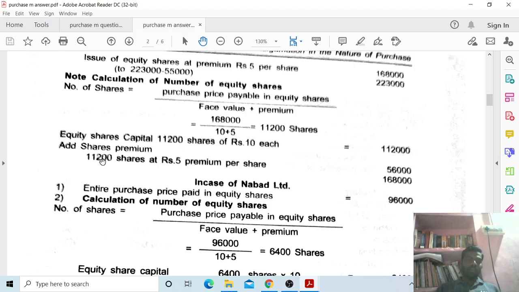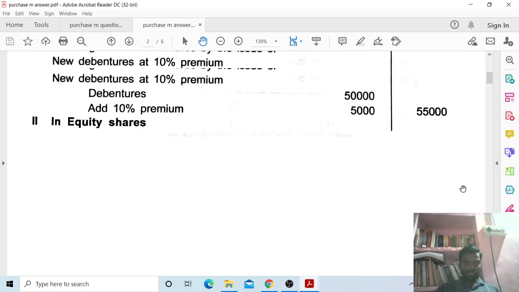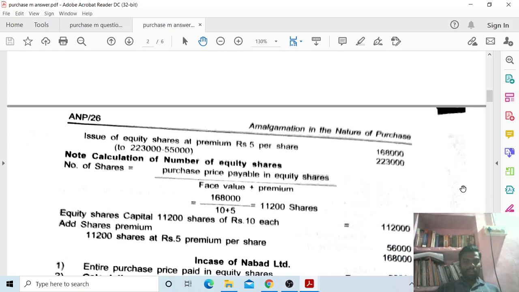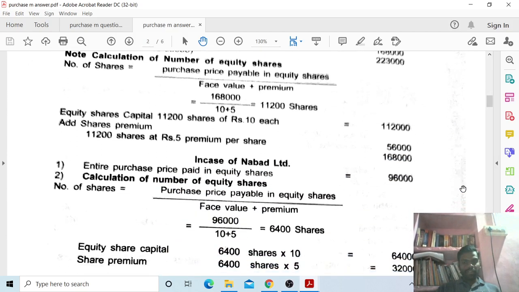Add share premium: 11,200 shares of rupees 5 premium per share, so 56,000. So total 1,12,000 plus 56,000, total 1,68,000 to the equity shareholders. This is in case of Abad Limited, which we have already seen. Now in case of NABARD Limited,